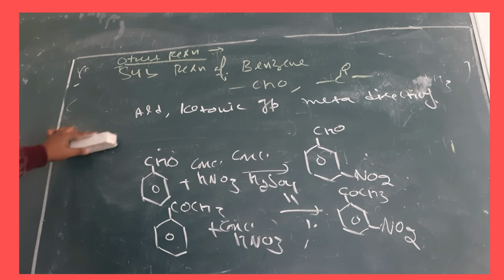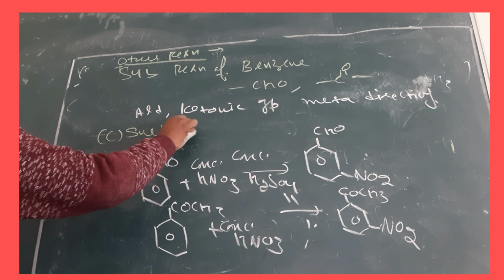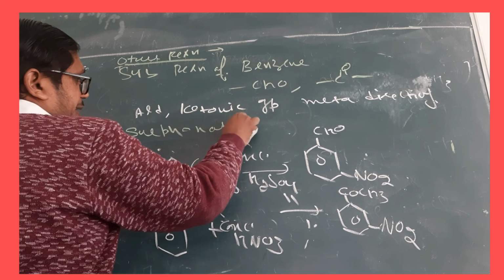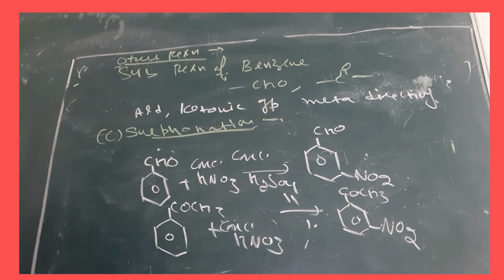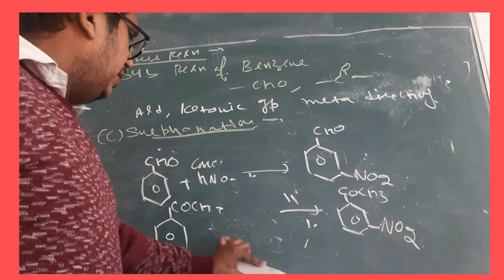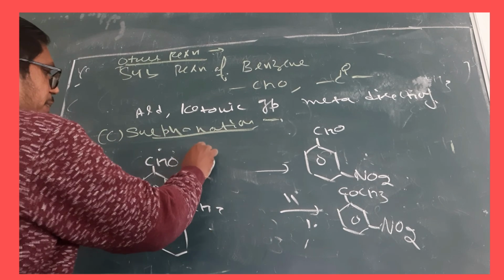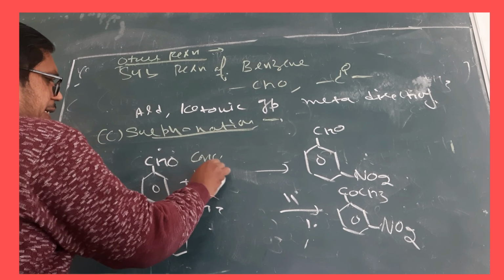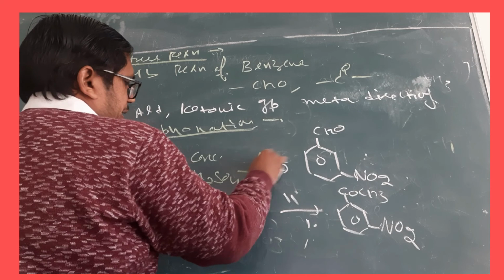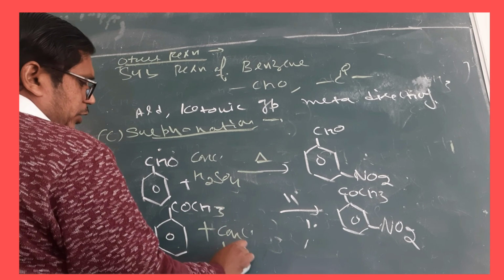Same way, students, the last part we have is sulfonation. I think everybody knows now. Sulfonation means reaction with concentrated H2SO4. Concentrated H2SO4, heated.